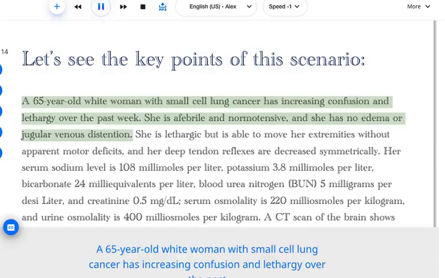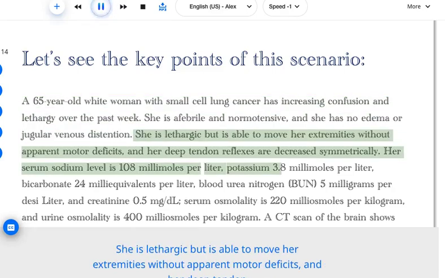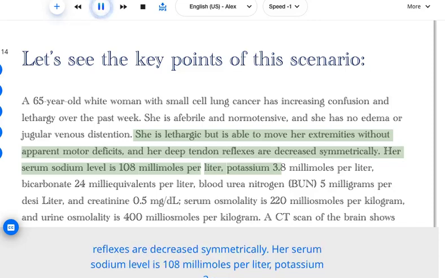A 65-year-old white woman with small cell lung cancer has increasing confusion and lethargy over the past week. She is afebrile and normotensive, and she has no edema or jugular venous distension. She is lethargic but is able to move her extremities without apparent motor deficits, and her deep tendon reflexes are